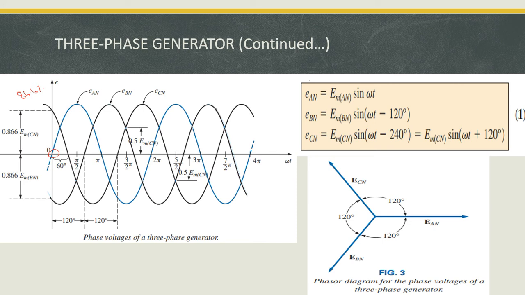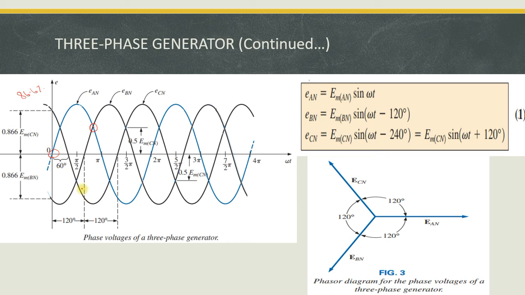Similarly, the next inference from this diagram is when two phase voltages are equal. Consider this point. At this point two phase voltages are equal. At this condition, the other phase voltage obtains a peak value in the opposite direction. Here these two values are equal in the positive direction, so the other phase voltage goes to a peak value in the negative direction, so it is minus EM. Similarly, you can check the other cases.